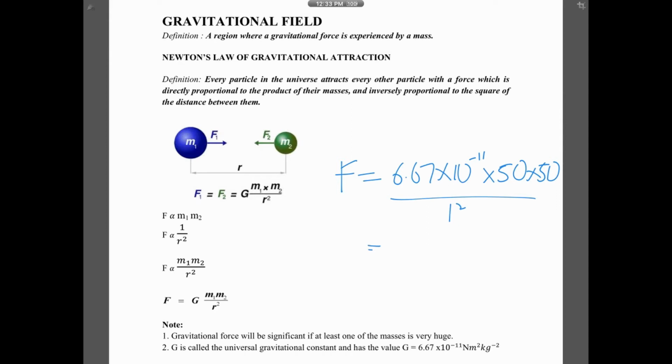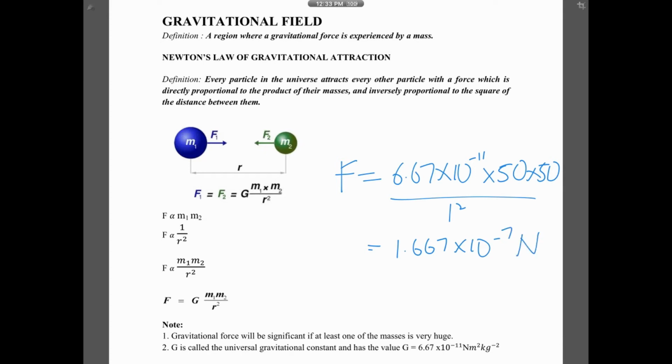Now, can somebody calculate the attractive force between them? Do I have to really measure using a ruler? Let's estimate, okay? So, can you calculate the force quickly? What do you get? 1.667 times 10 to the power of negative 7. So can you see the force is so small? Therefore, you cannot feel it.